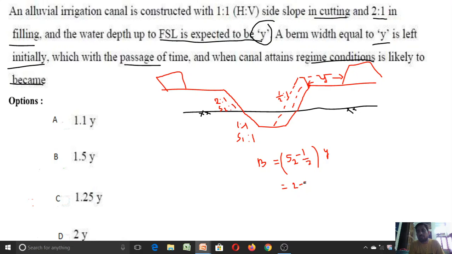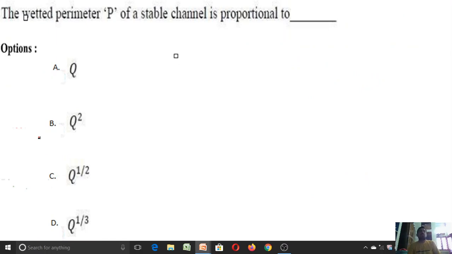So 2 minus half into Y, that is 1.5 into Y. So for this problem, the width of the berm at the extreme condition is 1.5 times Y.